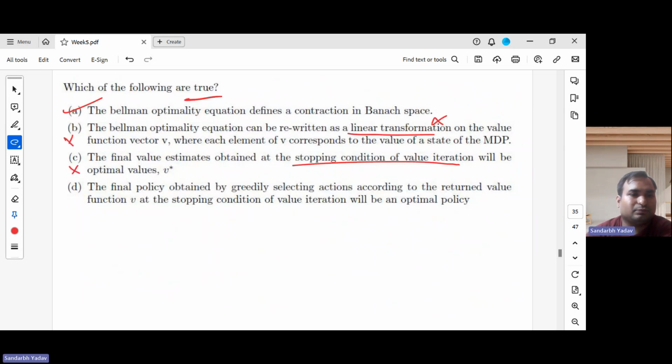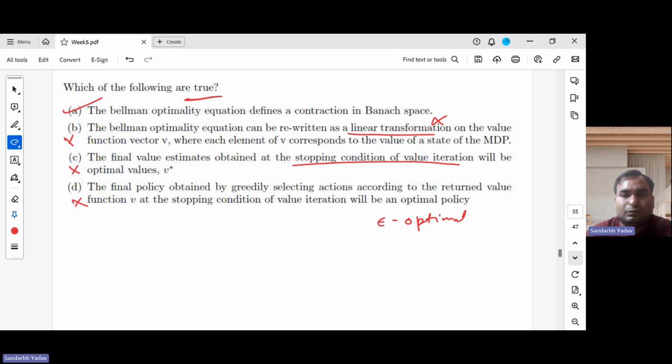This is also wrong. The final policy obtained by greedily selecting actions according to the returned value function at the stopping condition of value iteration will be an optimal policy. Again, same reasoning: it will be epsilon optimal because it is derived from this one. If this is epsilon optimal, then how can this become an optimal policy? This is also false. So I hope you have understood all these questions.